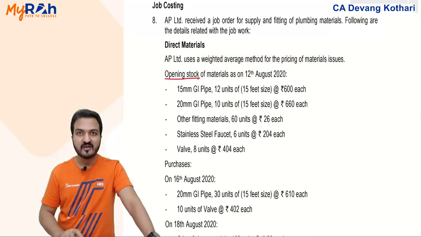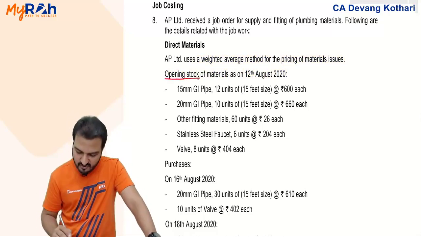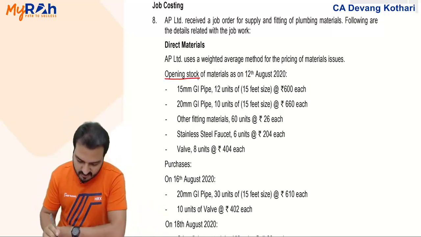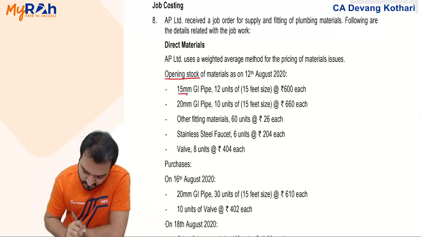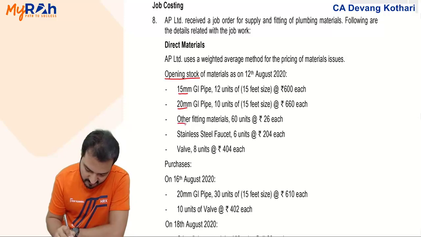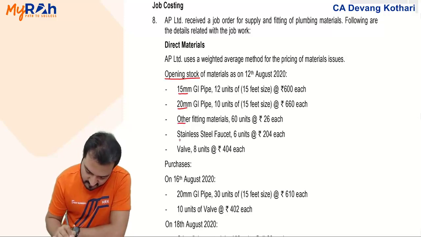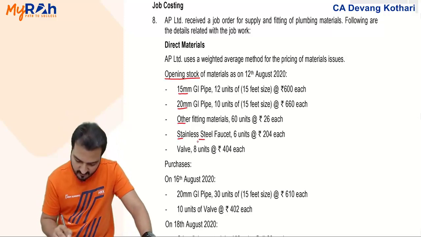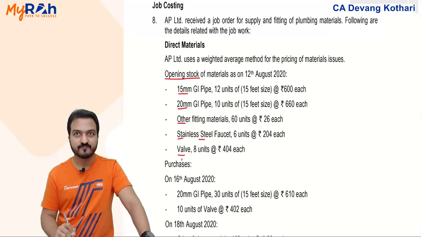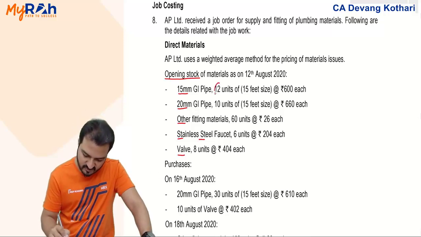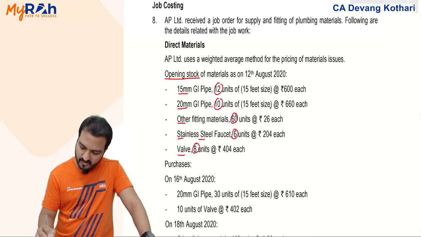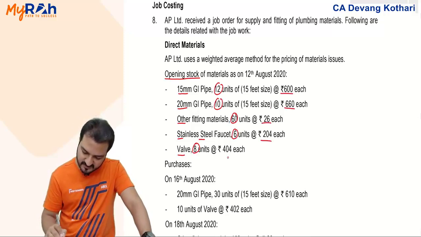And my opening stock involves 5 different types of material. They have given very long name of the material. I will cut short the name. I'll call the first material 15M, second material 20M, third material other, fourth material, stainless steel faucet, I'll call that SS, and fifth material is the valve. You are given quantities for each of the material, and you are given the price of each of that material.